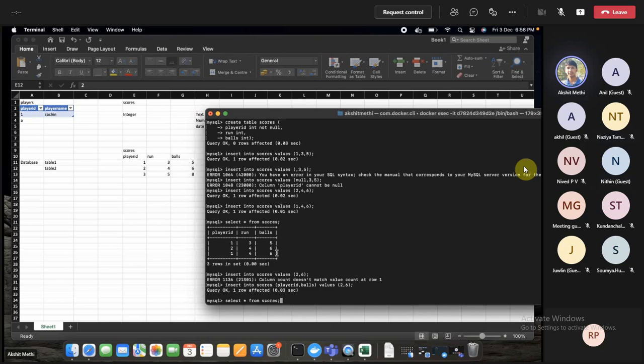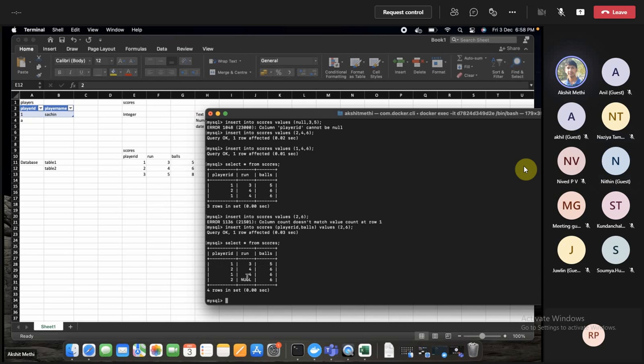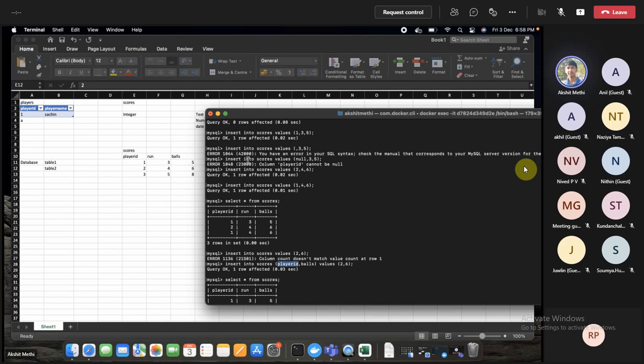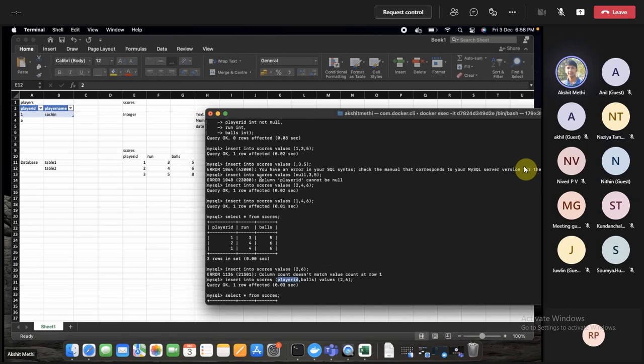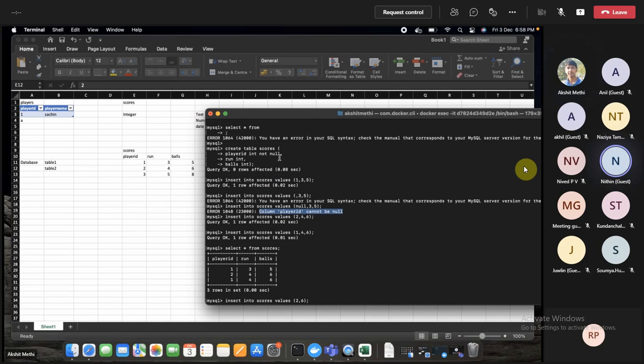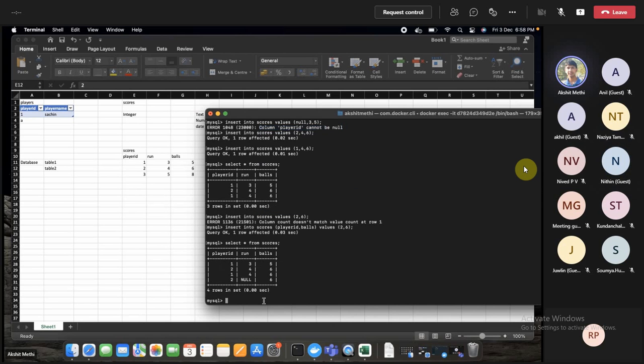Now you select star. The runs value is null, with 2, 6. This query is allowed, but if you try to enter a null on player ID, it is not allowed. It will throw this error saying the column player ID cannot be null because you had already enforced the constraint.